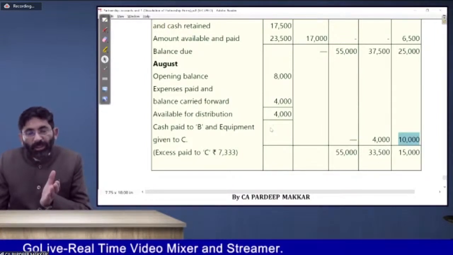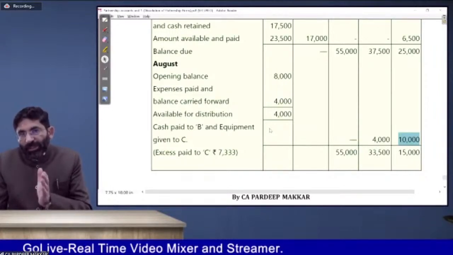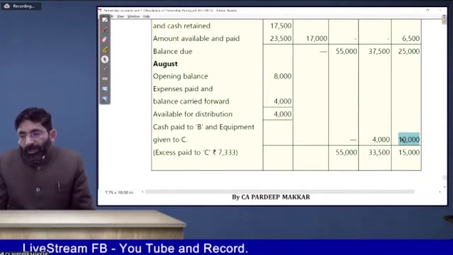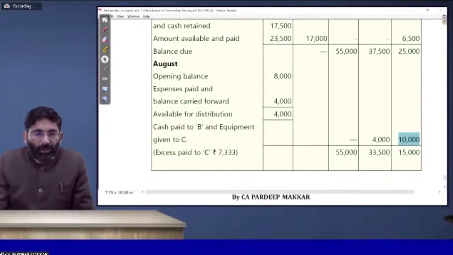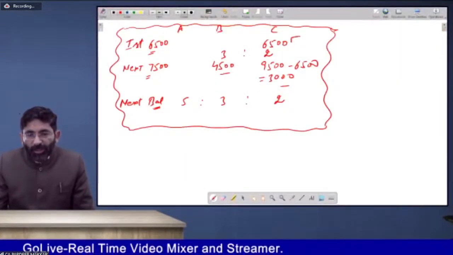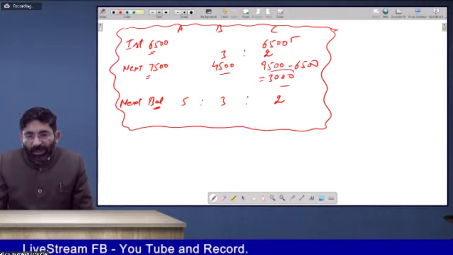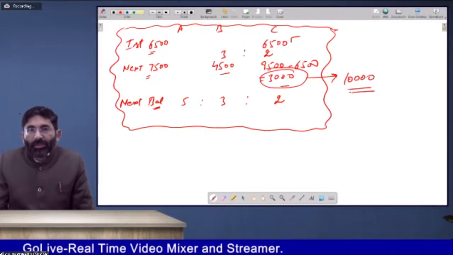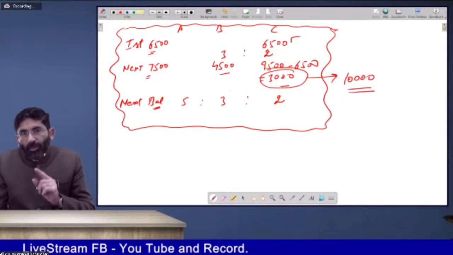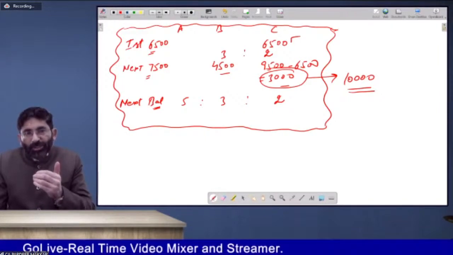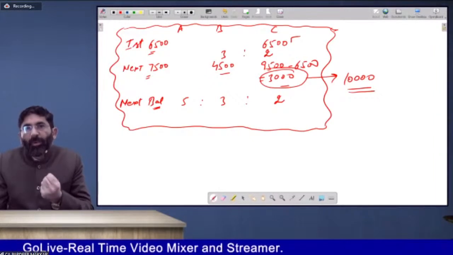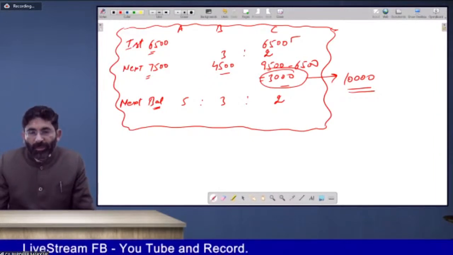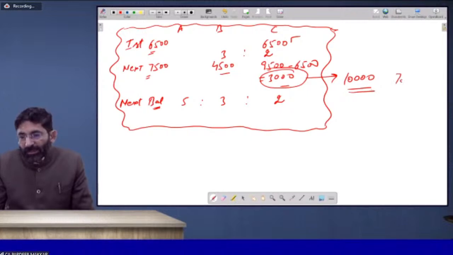So the concept changes here. You have to give the equipment to C. Now your way is changed. Now C is entitled to get only 3,000 rupees, but instead of getting 3,000, he has taken over the equipment for rupees 10,000. So for now he will be in benefit. He has received an amount more than the amount to be received by him. He has received 7,000 in excess.